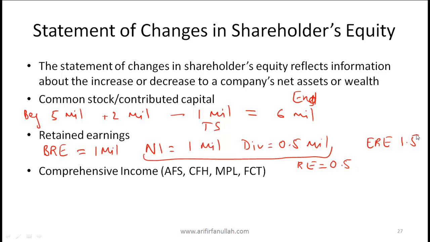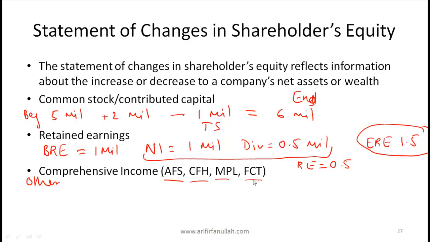And then the other comprehensive income. So other comprehensive income that we've talked about, remember this had 4 categories: unrealized gains from available for sale, cash flow hedging, minimum pension liability, and foreign currency translation. So again, I'd just say that you memorize these 4 items as being part of other comprehensive income.